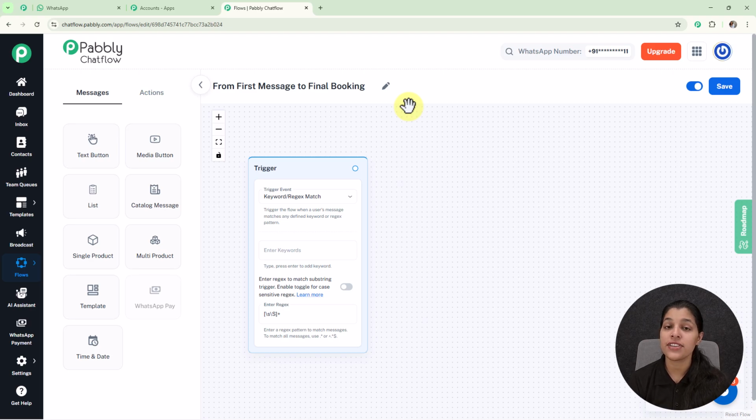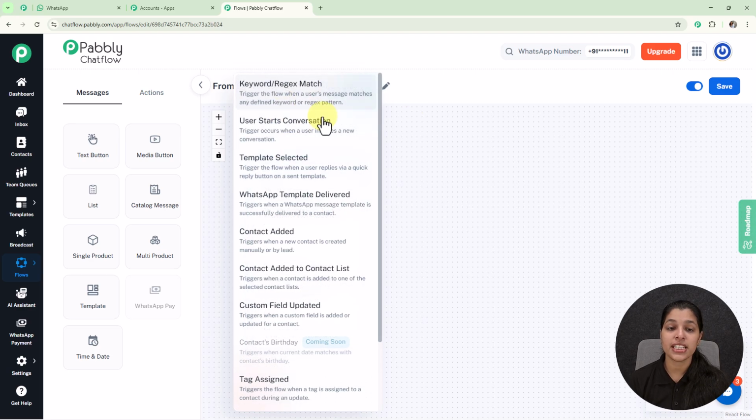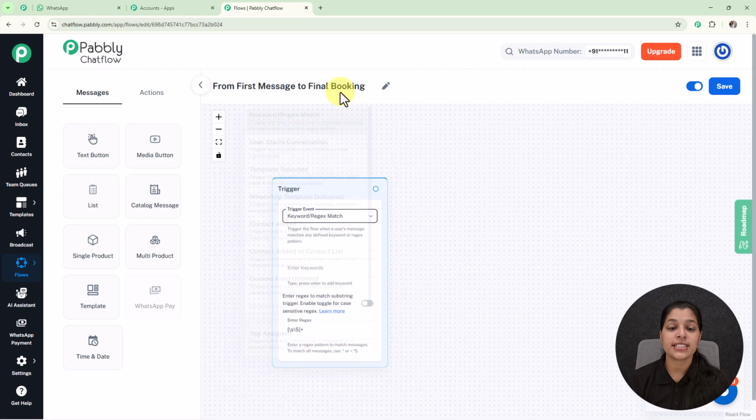A trigger is the event or the action which initiates our WhatsApp chatbot, and this trigger event can be a keyword or a regex entered by your users, or if your user starts the conversation, or if your user replies via a quick reply button on a sent template. But I'm going to keep it as keyword regex match.